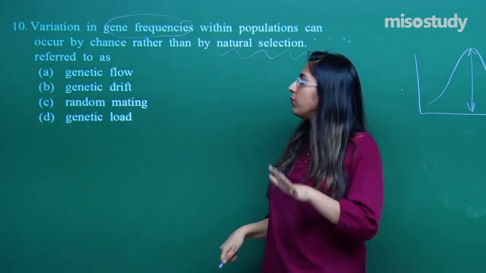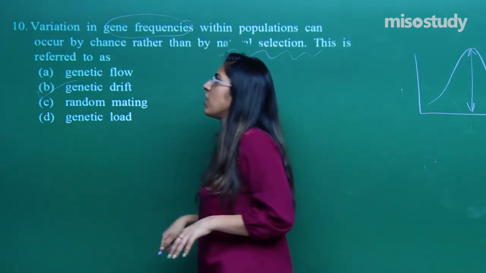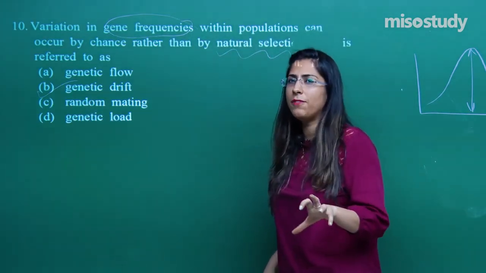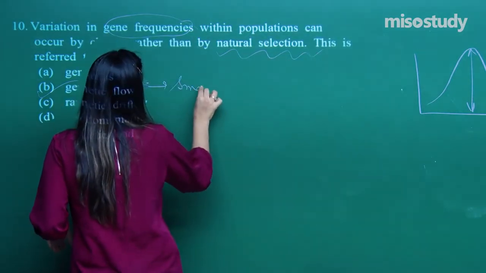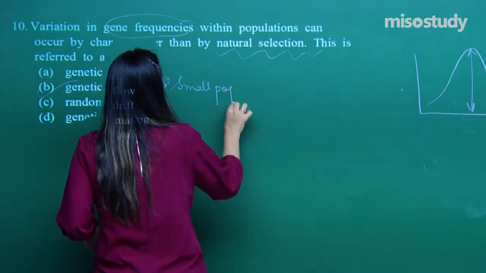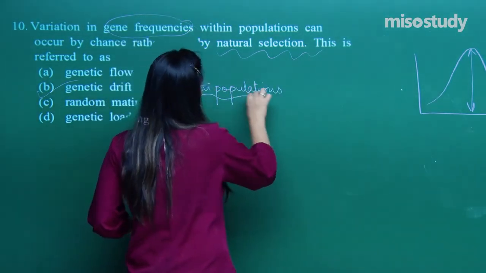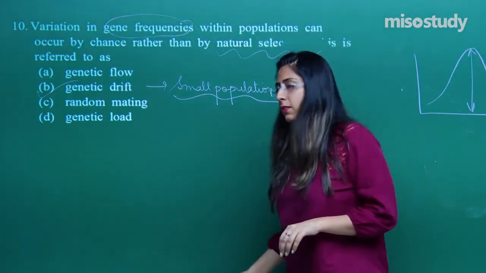And in this question, we know that this is all because of genetic drift. Sudden change is there, sudden variation is seen. This is only because of genetic drift, and this happens in small populations. Small population, right?